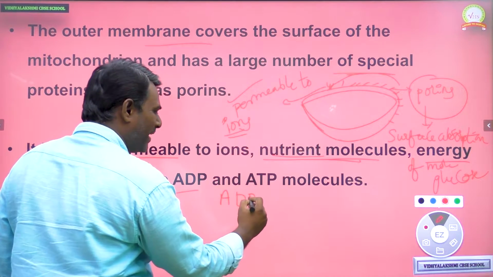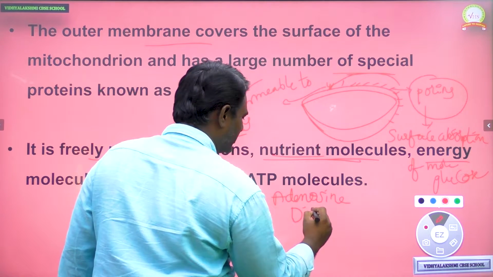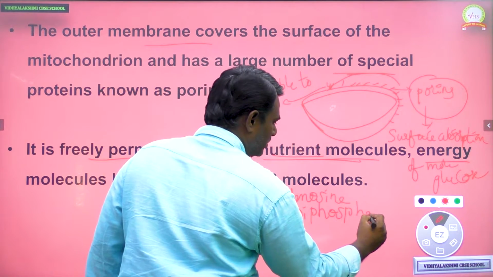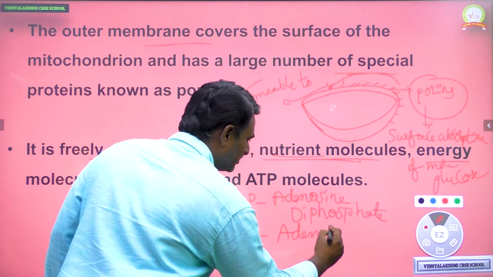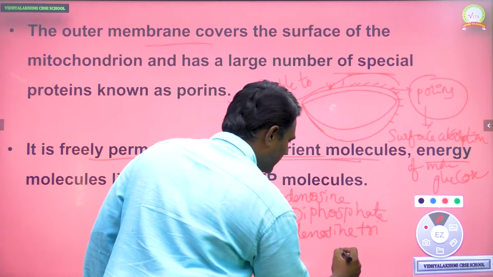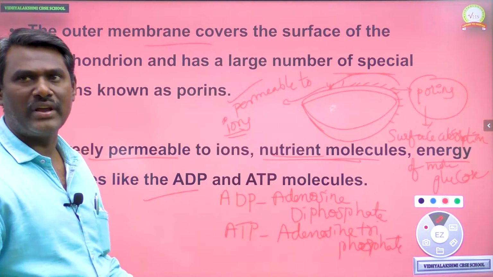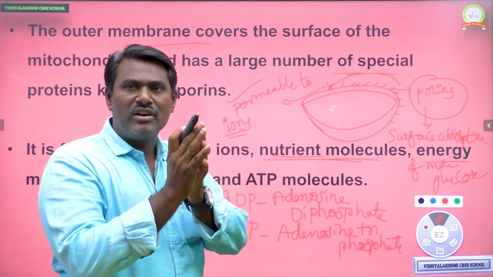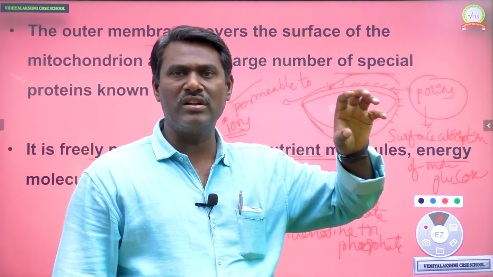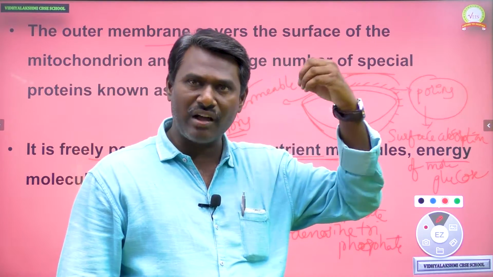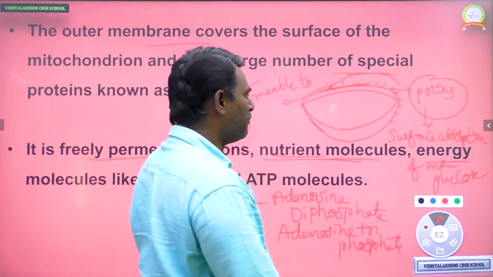The full form of ADP is adenosine diphosphate, whereas the full form of ATP is adenosine triphosphate. So ADP and ATP are called energy forms. Ions, nutrient molecules, and energy molecules, ATP and ADP, all enter from outside to inside of the mitochondria through porins, which are specialized protein-like structures. So that is the importance of porins.